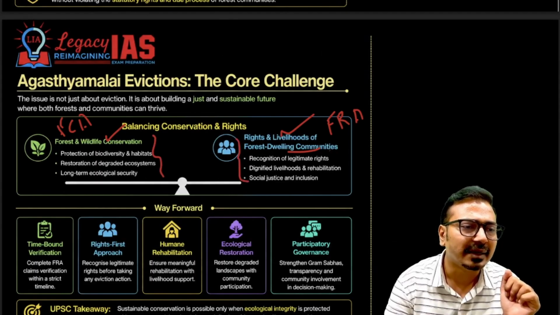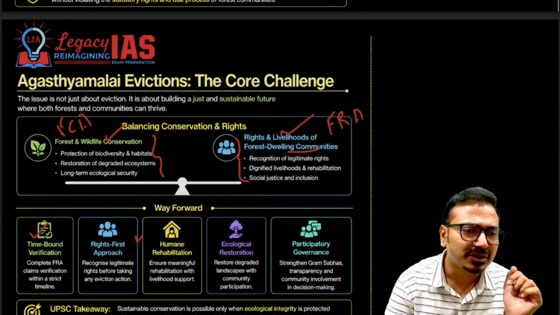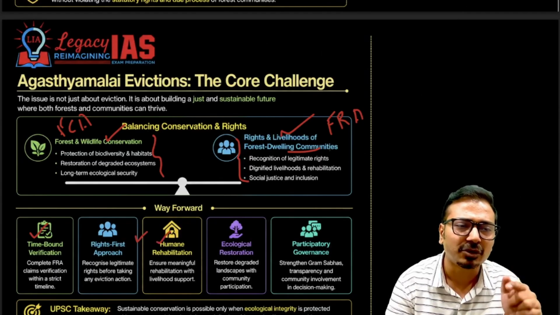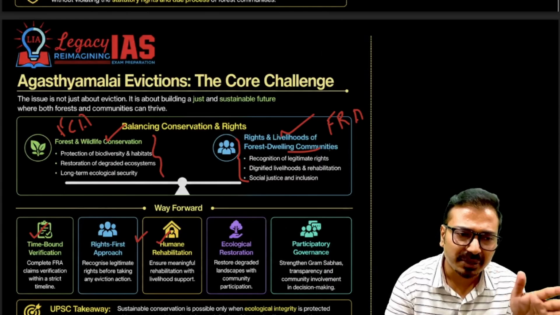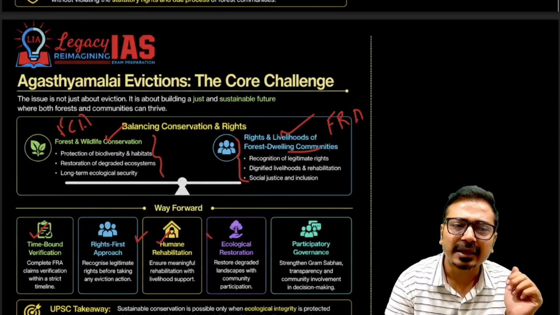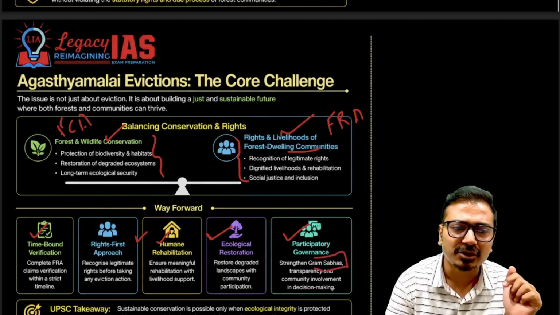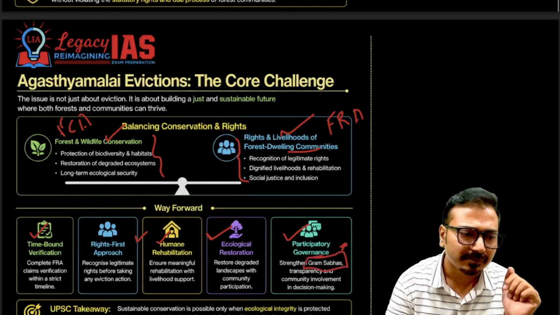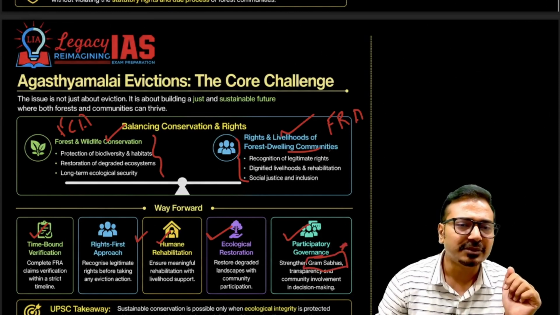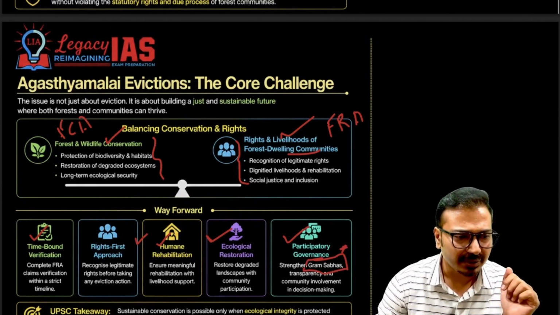Way forward: time-bound verification of the rights claims of the forest dwellers. Then a rights-first approach should be ensured. Then humane rehabilitation of those people. Adequate compensation should also be ensured, along with ecological restoration and participatory governance. The role of the Gram Sabha is also very important here. Okay, so from the mains perspective this topic is important.